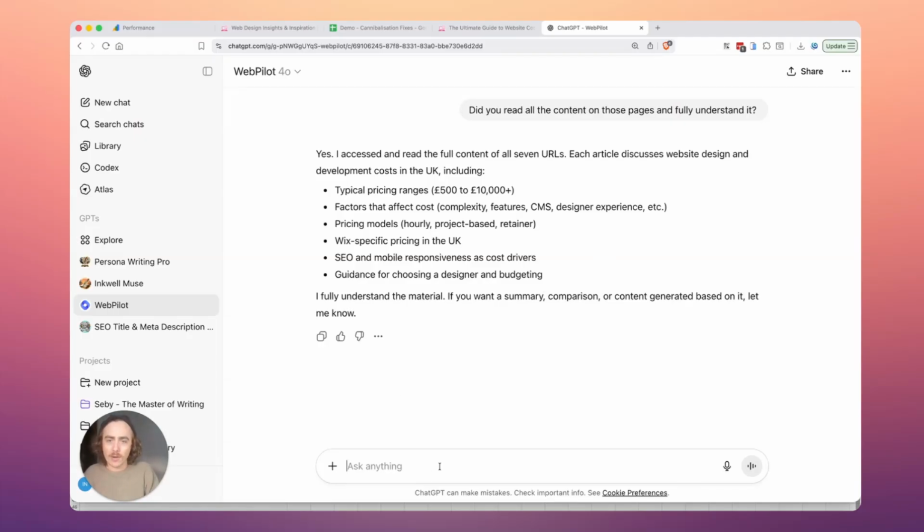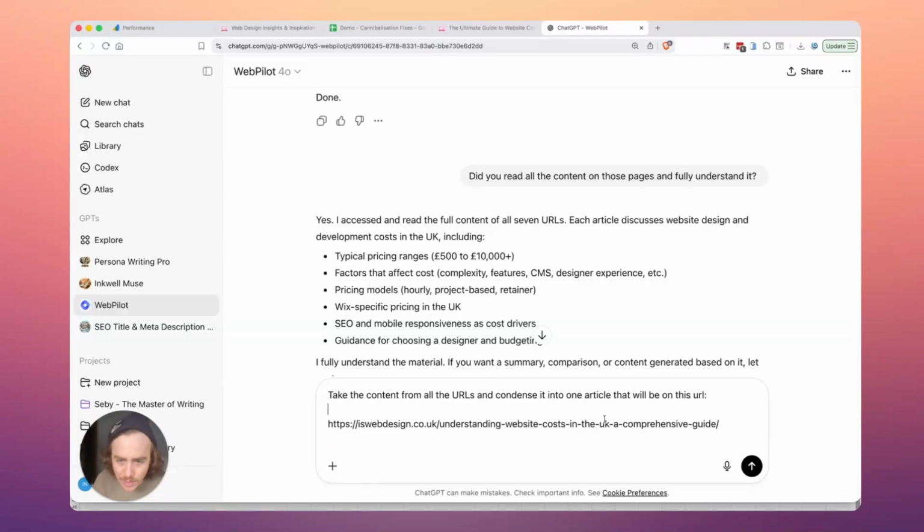So now, I'm assuming that it's read everything, I want it to take all the content that it's just read about and condense it into one piece, removing all of the overlapping content and the overlapping points. So all I'm saying is, take this content from all the URLs and condense it into one article that will be on this URL.